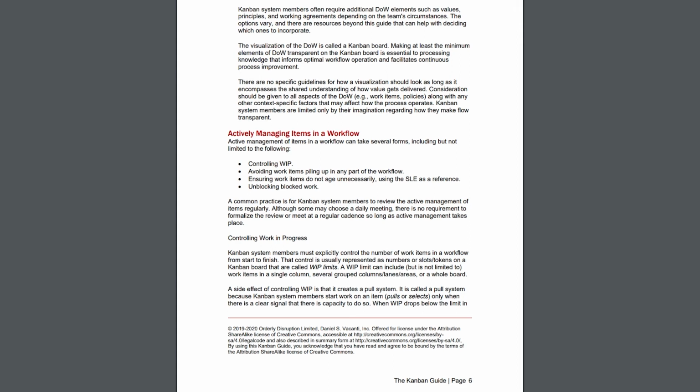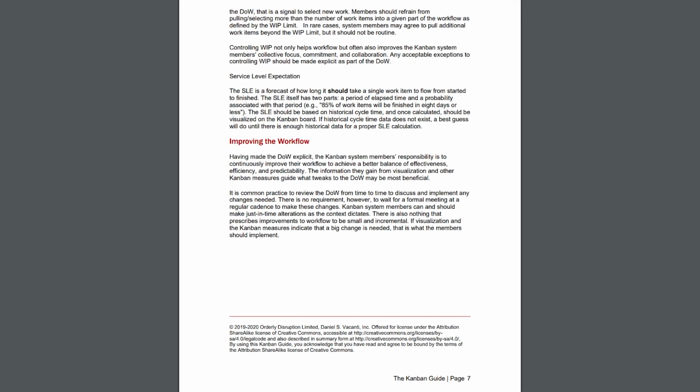A side effect of controlling work in progress, or WIP, is that it creates a pull system. It is called a pull system because Kanban system members start work on an item, pull, or select it, only when there is a clear signal that there is capacity to do so. When work in progress drops below the limit in the definition of workflow, that is a signal to select new work. Members should refrain from pulling or selecting more than the number of work items into a given part of the workflow, as defined by the work in progress limit.